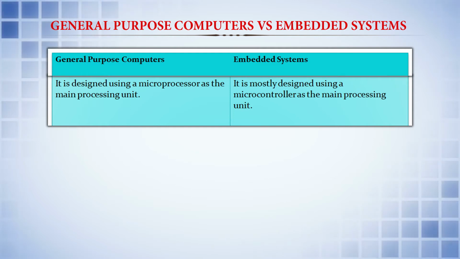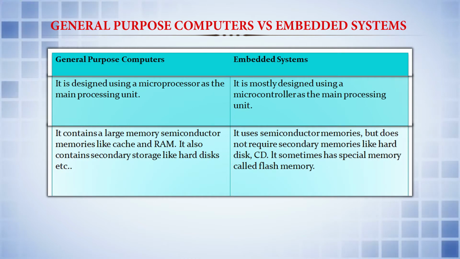General purpose computers contain a large memory, that is semiconductor memories like cache, RAM. They also contain secondary storage like hard disk, etc. An embedded system uses semiconductor memories but does not require secondary memories like hard disk and CD. It sometimes has a special memory called flash memory. So, in most embedded systems, we may use flash memories.